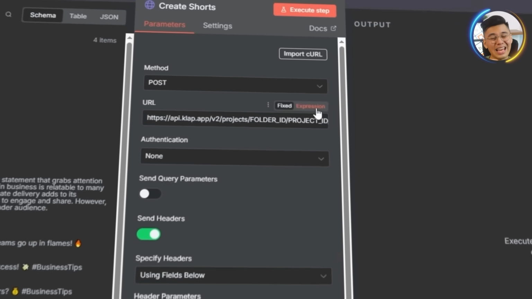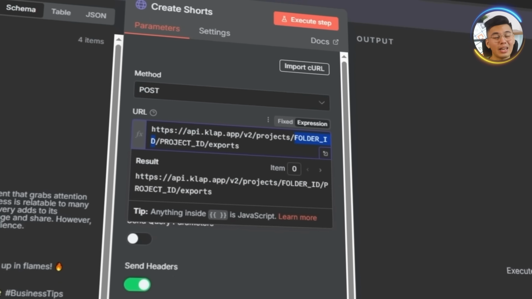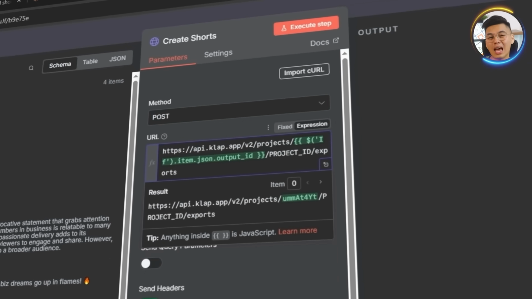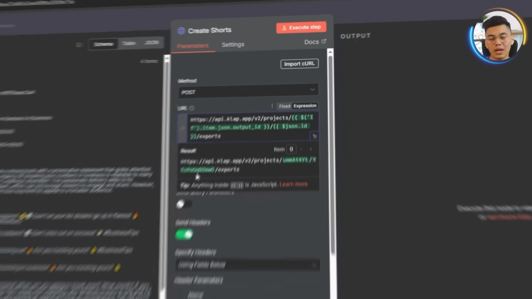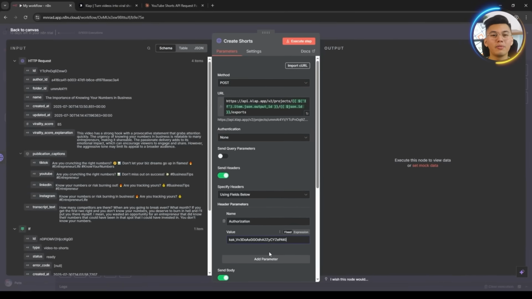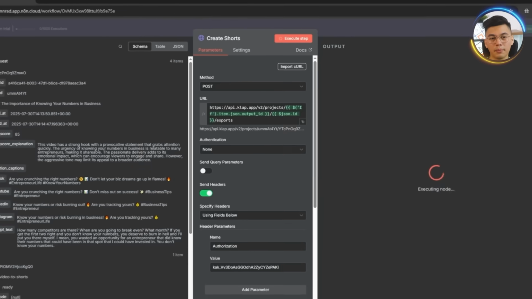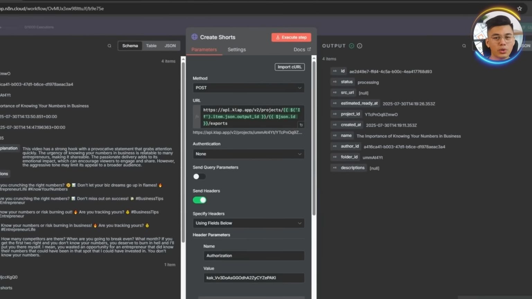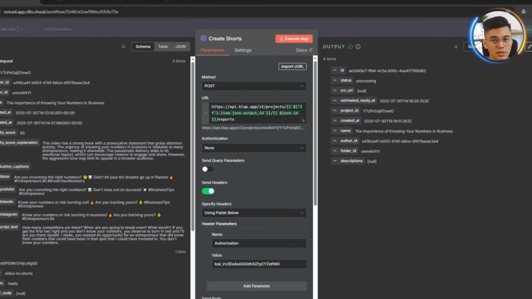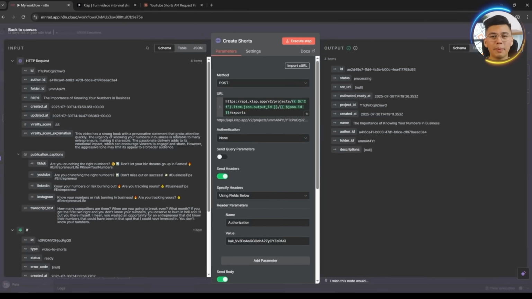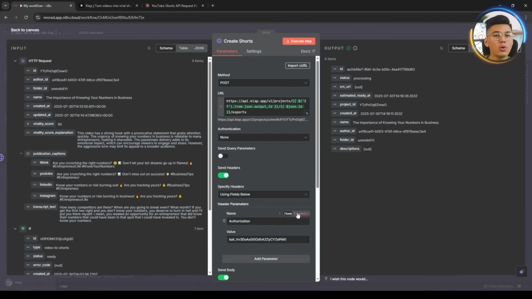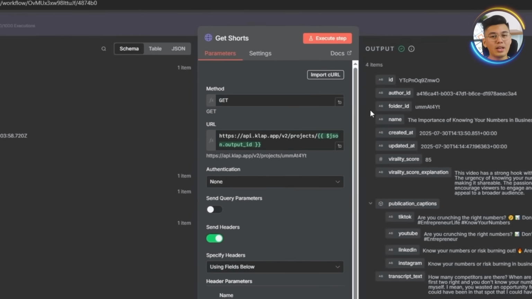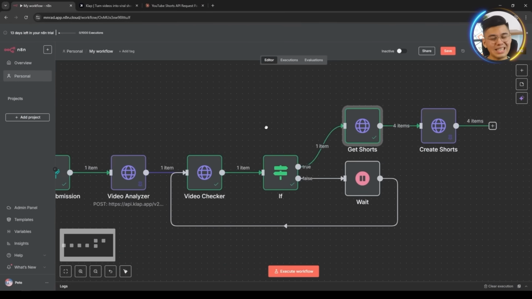After it's loaded, I'll head to the URL field and then click expression. I'll swap out the static folder ID for the dynamic output ID from the if node, and for project ID, I'll pull the value from the previous node we created. Here, I'll execute the code, and Clap begins creating the finished shorts based on the clips it already processed. To wrap this step up and keep things organized, I'll go back and rename the previous node to Get Shorts. That way, each part of the workflow stays easy to follow.